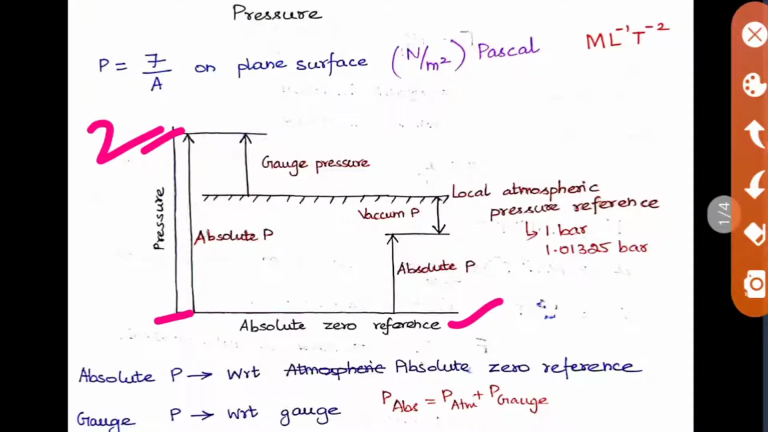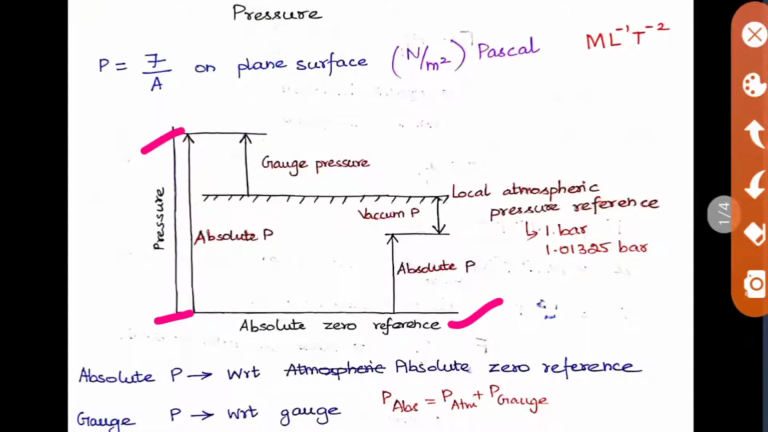If that is the case, we call that a vacuum pressure. So if you have 0.7 bar as your absolute pressure, it will be somewhere here below the 1 bar. This difference between the atmospheric pressure reference and absolute pressure, we call the vacuum pressure. So this gauge pressure can be positive or negative. When it is negative, we term it vacuum pressure. That's the only difference. So this is all about your absolute pressure, atmospheric pressure, gauge pressure and vacuum pressure.